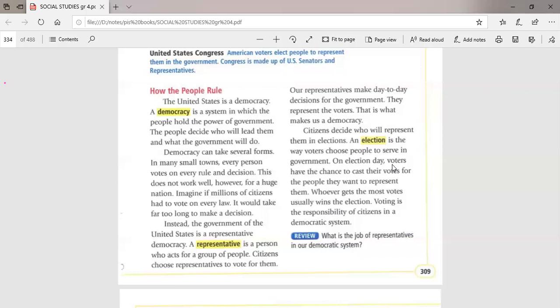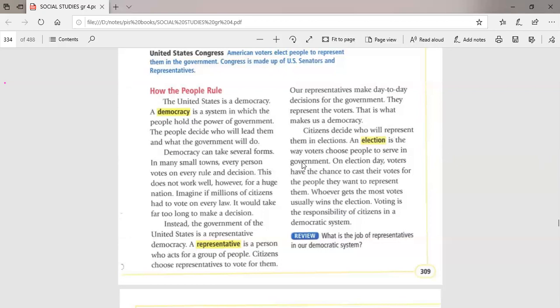Okay, so, for example, the whole population of America is, imagine, it's not a fact or the true number, for example, 10 million. 10 million live in America. So 5 million vote for Michael, and 2 million vote for Tom, and 3 million vote for John. Okay, so because the majority chose Michael, the big number of people chose Michael, now Michael will be president of America. This has happened in something called an election.